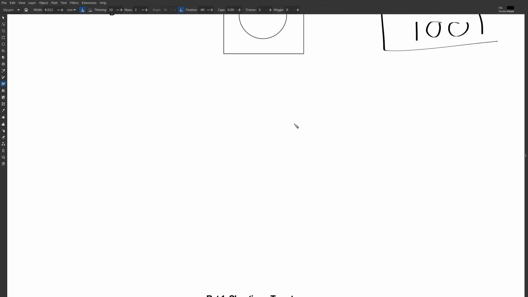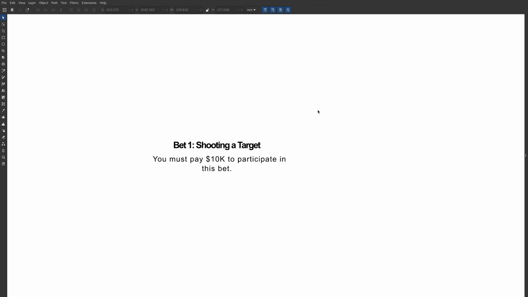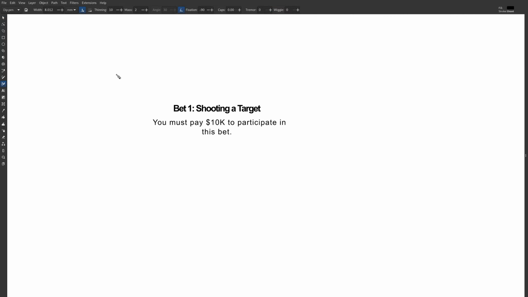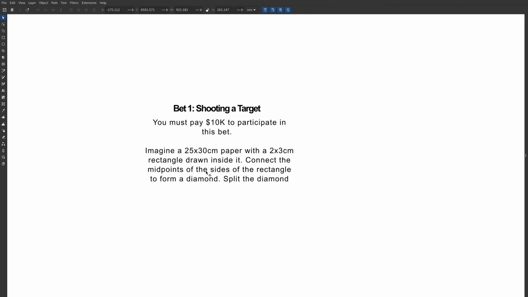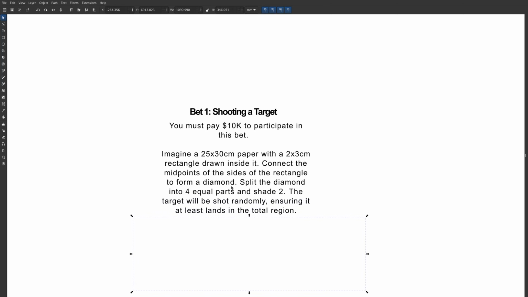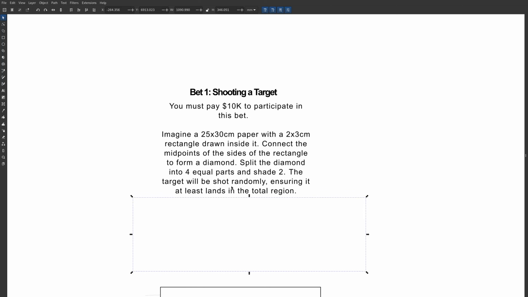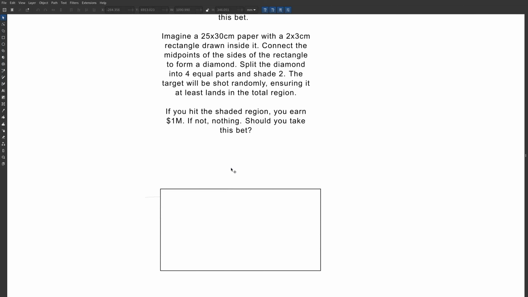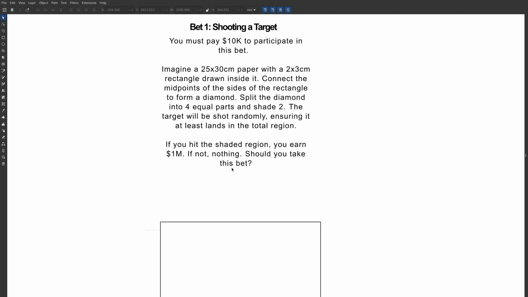Now let's go on to some bets, see if you should do these or not. Okay, next here. So we have bet 1, shooting a target. You must pay $10,000 to participate in this bet. Imagine a 25 by 30 paper with a 2 by 3 rectangle drawn inside of it. Connect the midpoints of the sides of the rectangle to form a diamond. Split the diamond into 4 equal parts in shape 2. The target will be shot randomly, ensuring it at least lands in the total region.